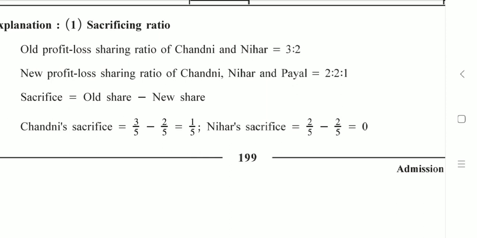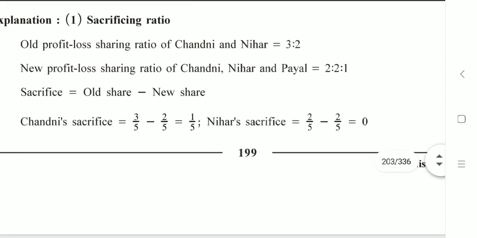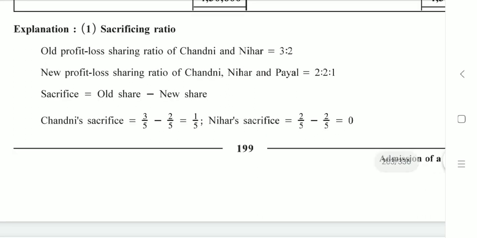We have seen all the sums in which both partners sacrifice, and if we add what the two partners sacrifice, then the total share that you obtain is the share in profit for the new partner. Now here the case is that out of the two old partners only one partner is sacrificing.